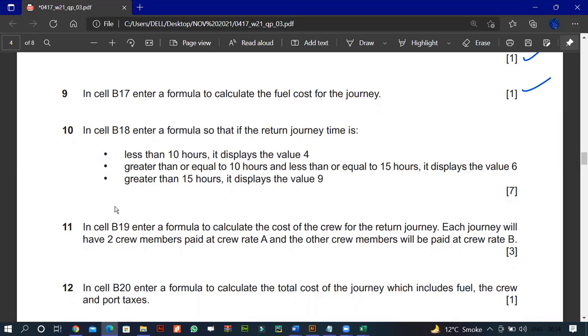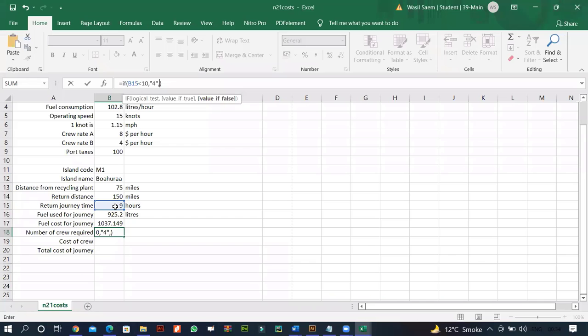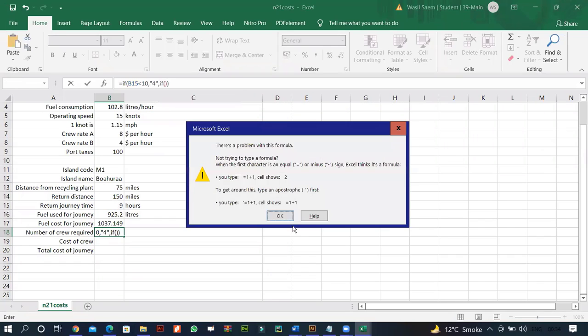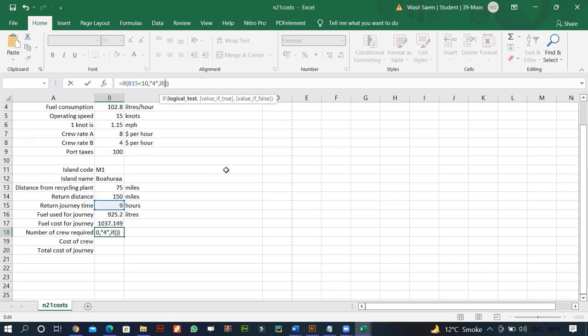So what we can simply use over here is if less than or equal to 10 hours and if it's less than or equal to 15 hours display. So we can simply use over here another IF, okay. Let me just explain. We can use an AND over here as well. That's also fine if you want to be confident. Otherwise, you can just write less than 15. That will be okay.